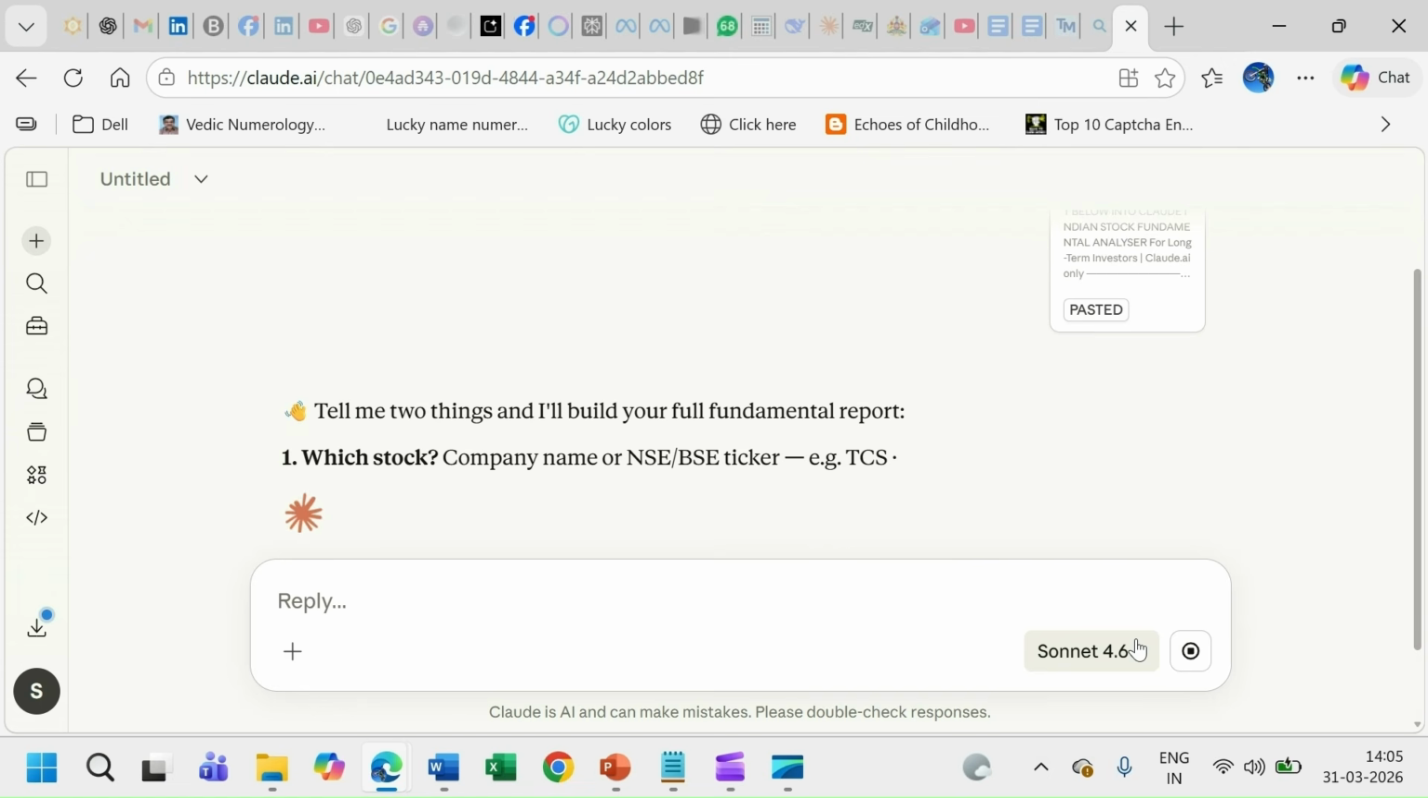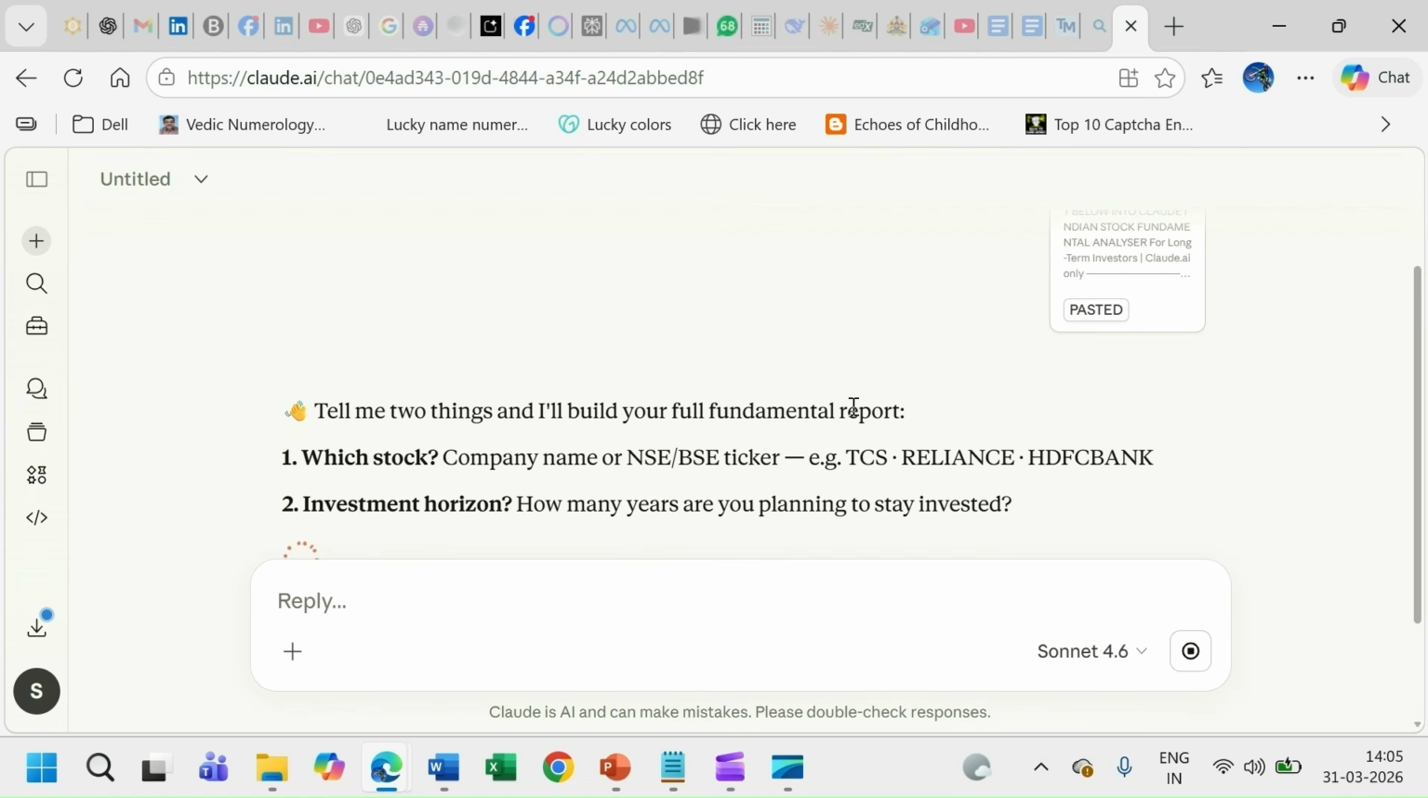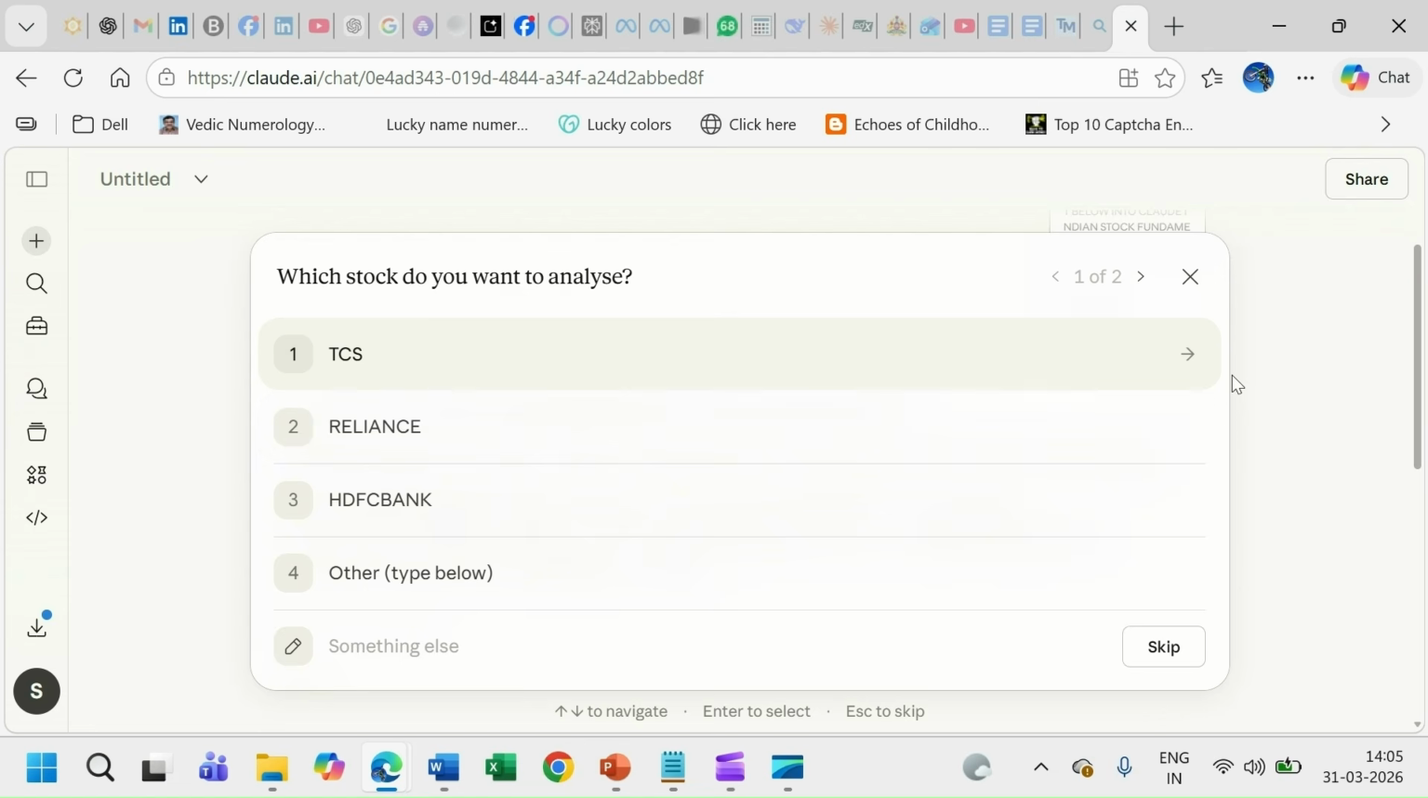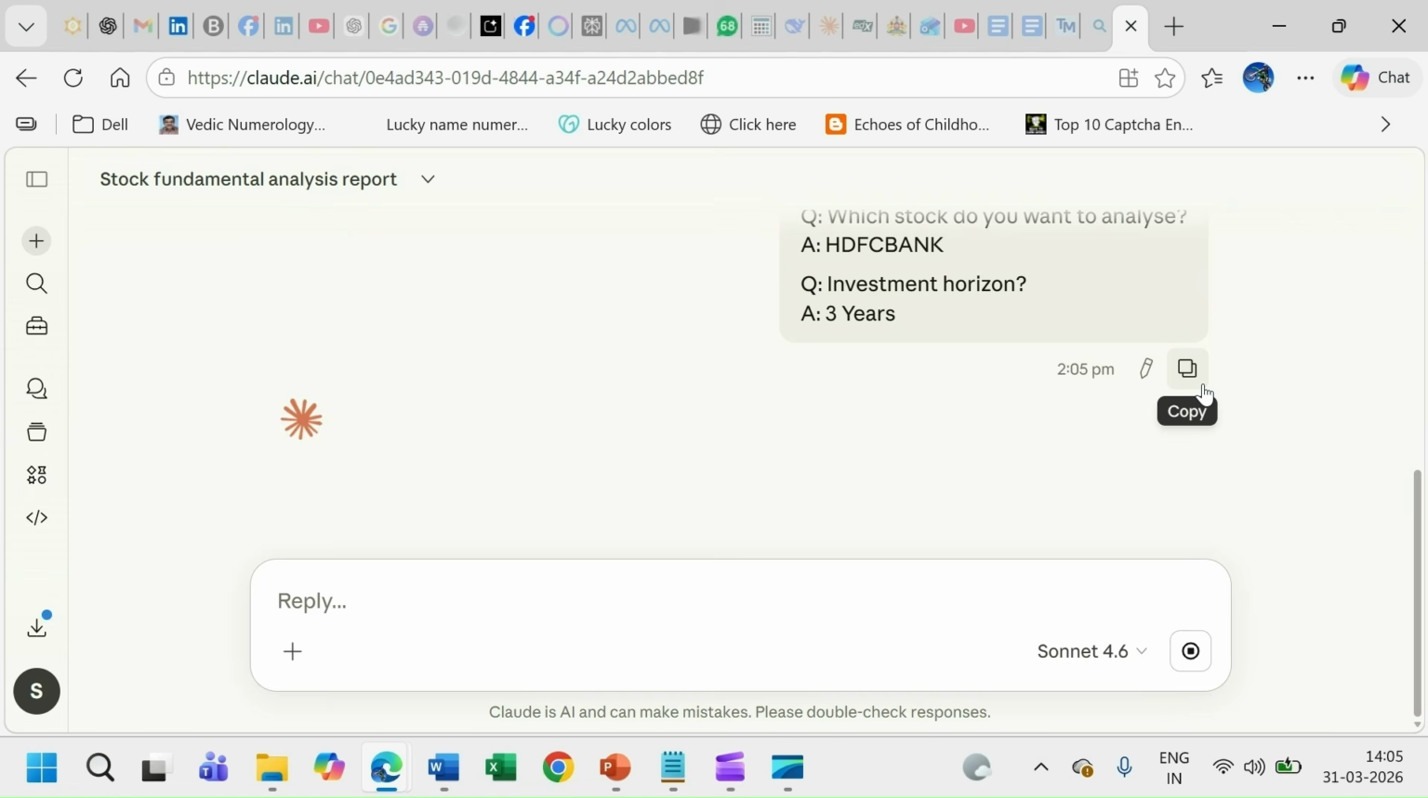It's asking me two things. It says, tell me two things, I will build your fundamental report once you provide these two things. Which stock are you planning to invest in? For example, let's say I select HDFC Bank. Investment horizon. So I say 3 years. That's it. These are only two questions it's asked me.